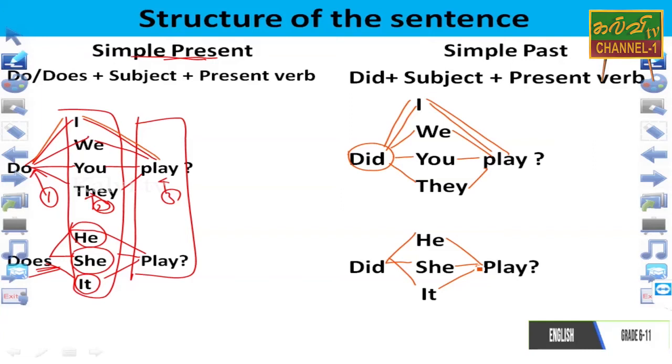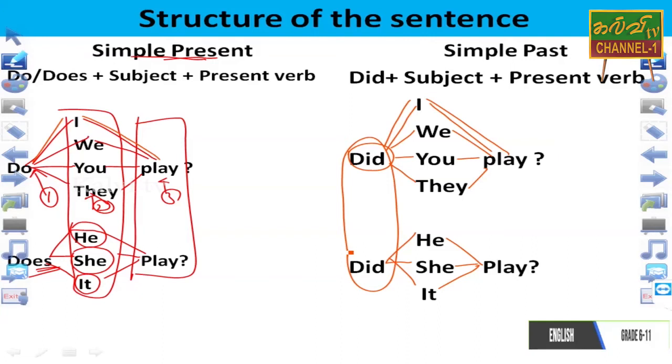There are some differences and some similarities available here. Here you want to see, dear students, when we start the past simple, we have to write did as the helping verb in front of the subject.